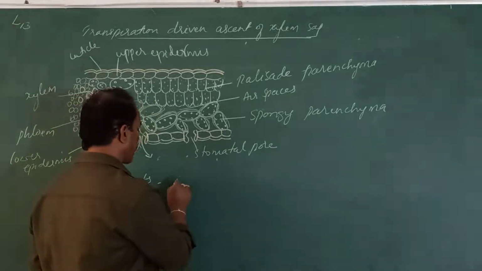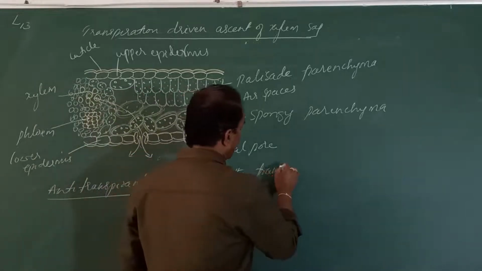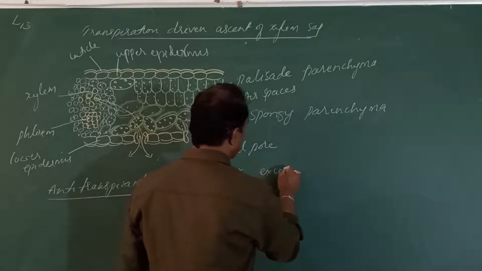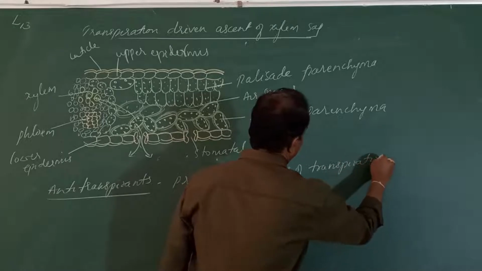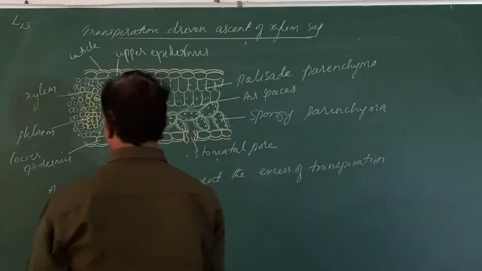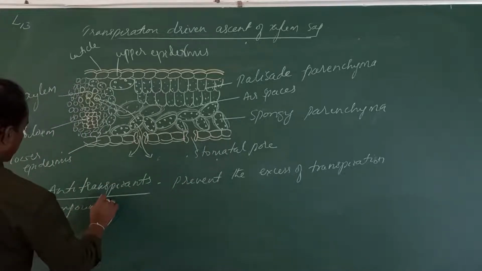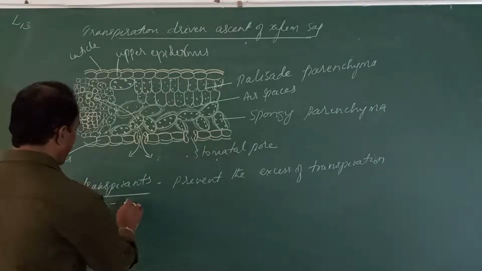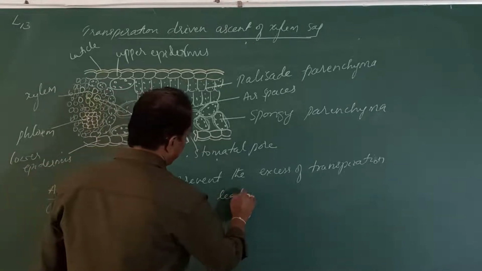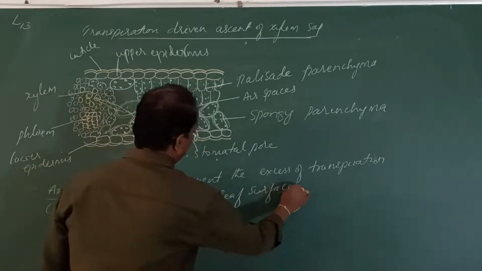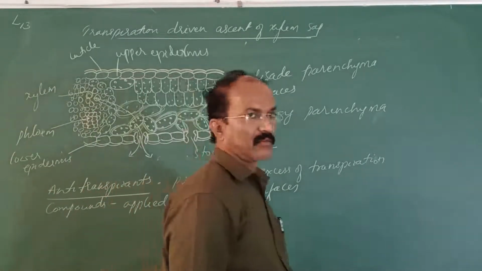They function to prevent the loss of water, so excess transpiration is prevented. So they are called as anti-transpirants. What are these? These are nothing but some compounds. When they are applied on the leaf surfaces, they prevent the transpiration.